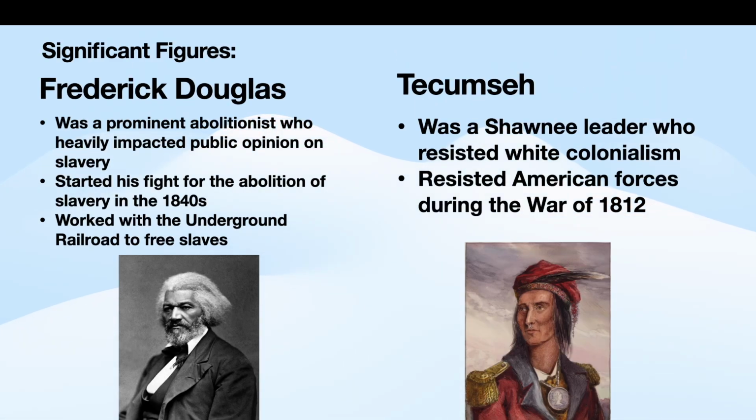Two significant figures that fought for civil rights in America are Frederick Douglass and Tecumseh. Frederick Douglass was a prominent abolitionist who heavily impacted public opinion on slavery. He started his fight for the abolition of slavery in the 1840s. He also worked with the Underground Railroad to free slaves.